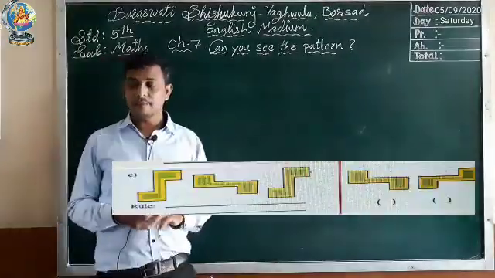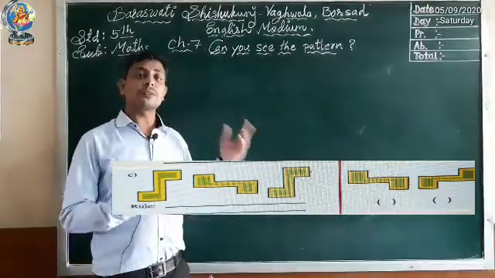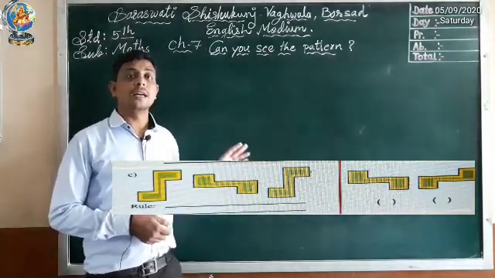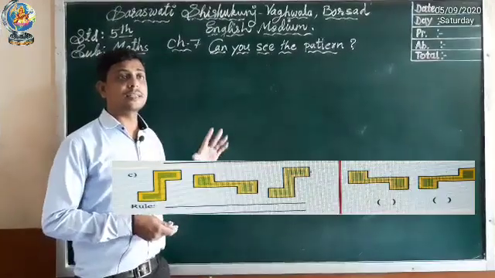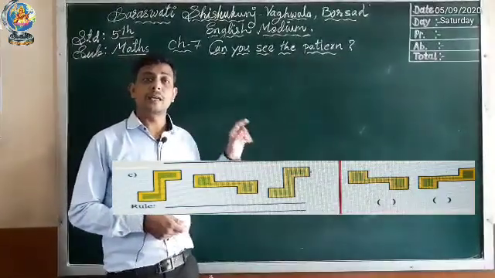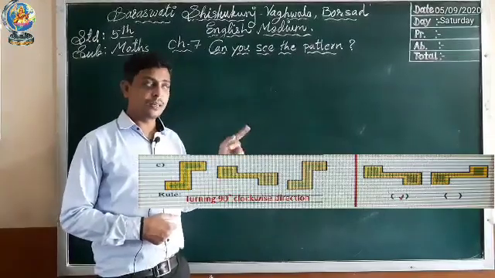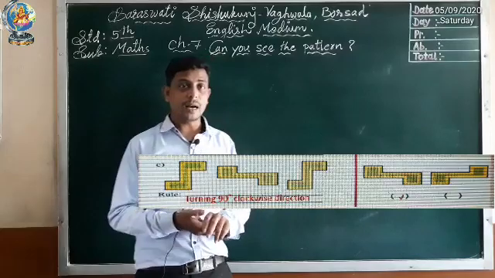Third number figure. In the third figure also we have to write a rule. So first of all we will write a rule: turning 90 degrees in clockwise direction. When we rotate this given figure 90 degrees, which is the correct option, first or second? First is the correct answer. First one is the correct answer.